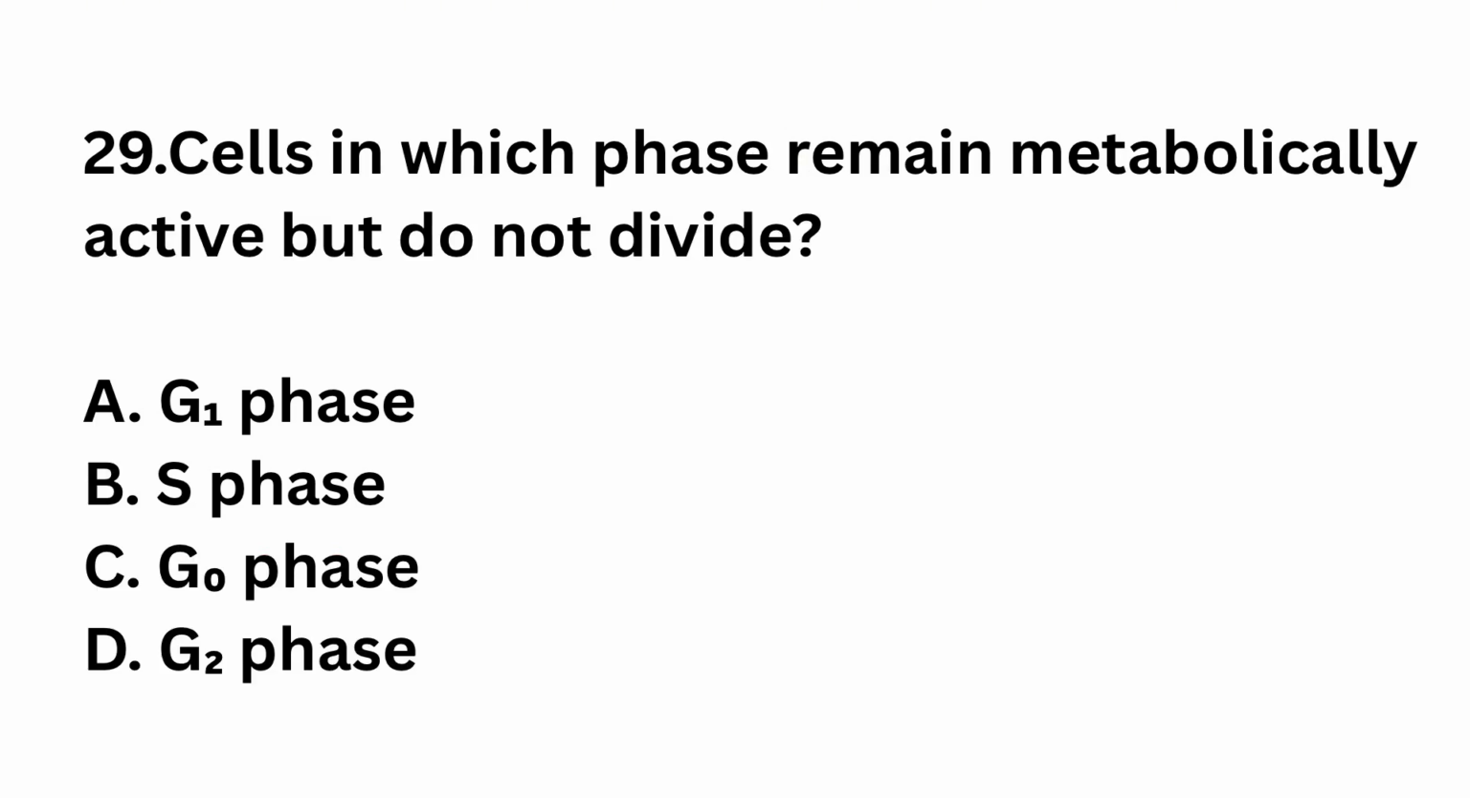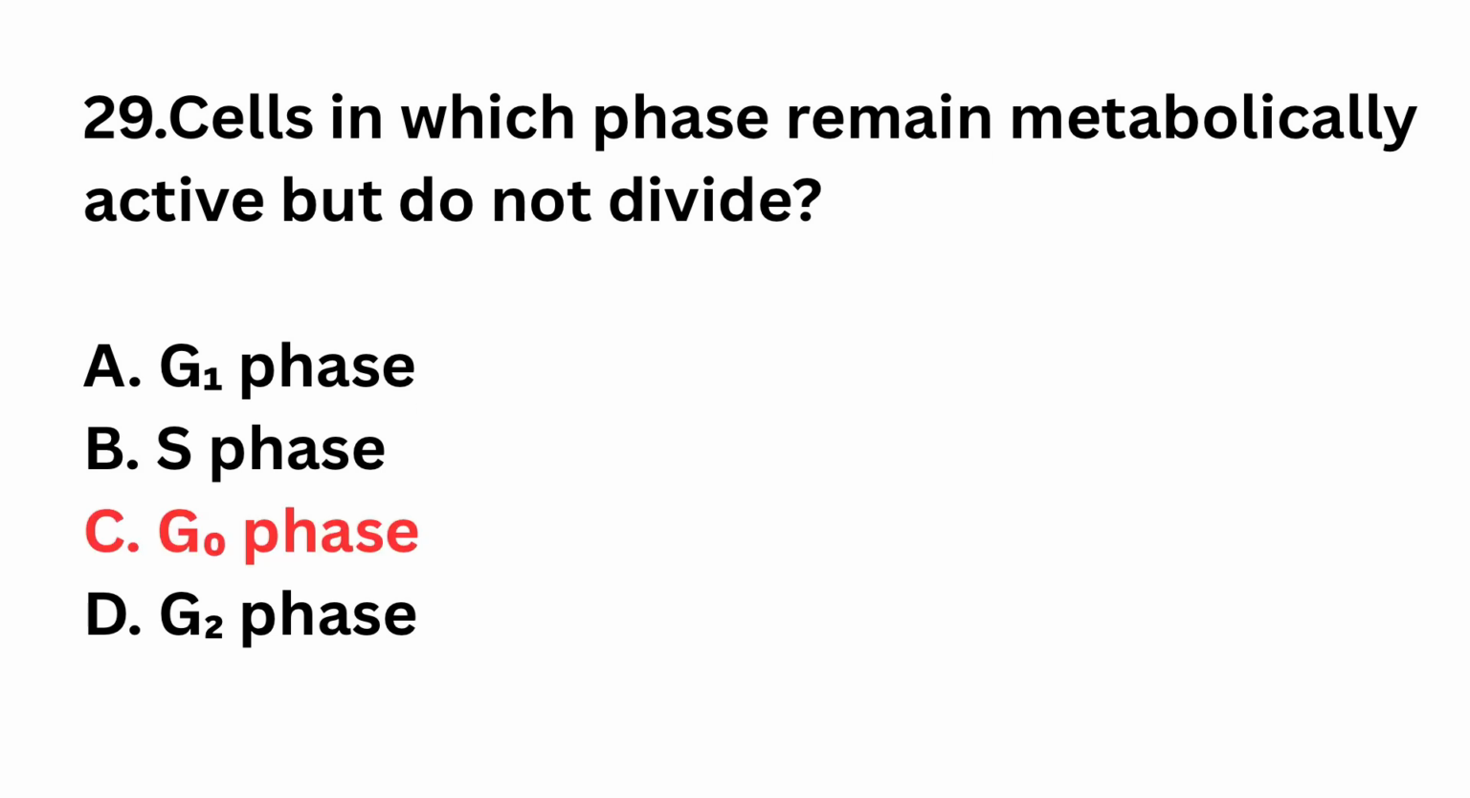Question number 29. Cells in which phase remain metabolically active but do not divide? G1 phase, S phase, G0 phase, G2 phase. The right answer is option C, G0 phase. G0 phase is a quiescent phase.